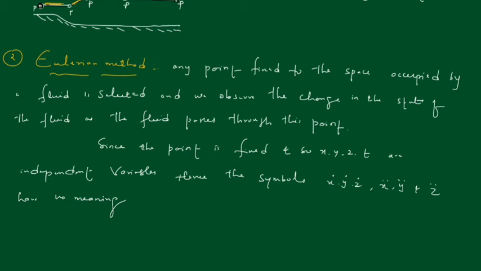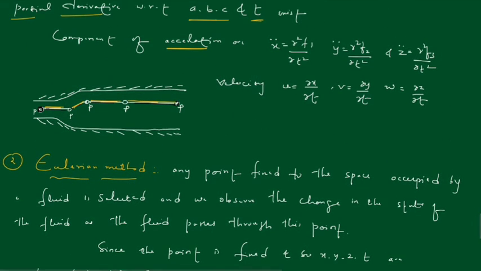In Eulerian method, instead of concentrating on one single fluid particle, as we have seen in Lagrangian method, where we particularly followed a single particle, P, and got the path of this particle, concentration is made on all fluid particles.